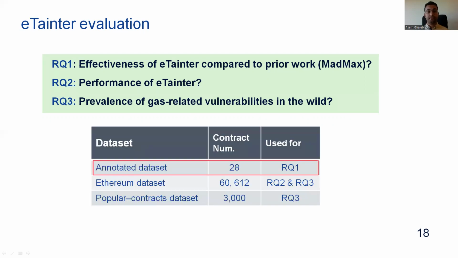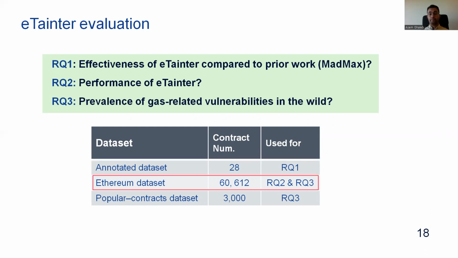To answer the first research question, we used an annotated dataset of 28 contracts. Eight of these contracts were used by the MadMax paper to evaluate the precision of MadMax. So we inspected these 28 contracts manually and then annotated the existing vulnerabilities as a ground truth to evaluate the effectiveness of eTainter and compare it with MadMax.